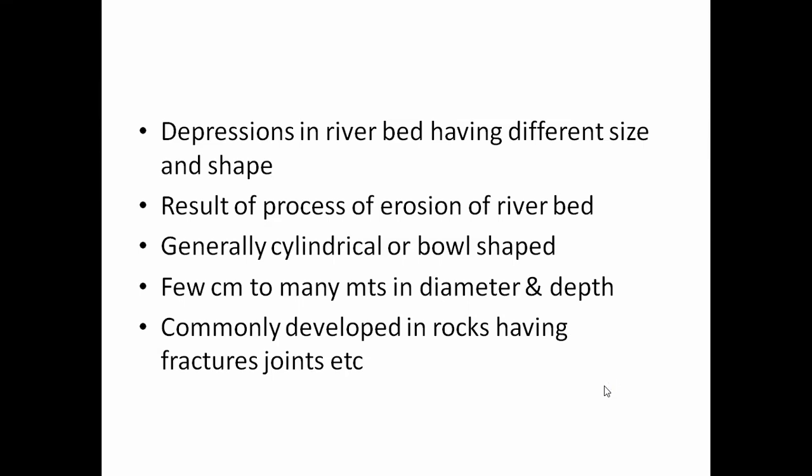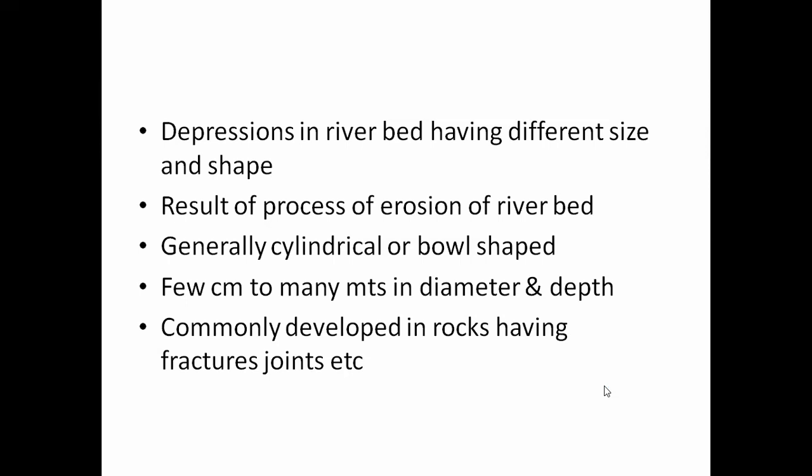The size of the potholes mainly depends on the type of rock present at the river bed. If the rock at the bottom of the river is soft in nature, then large potholes are developed because soft rock easily undergoes erosion.